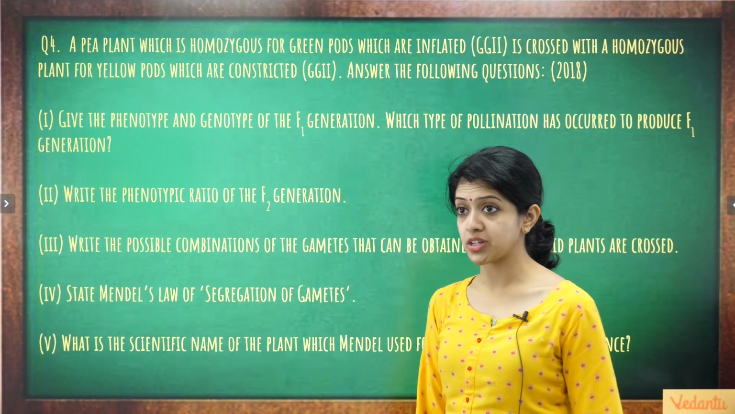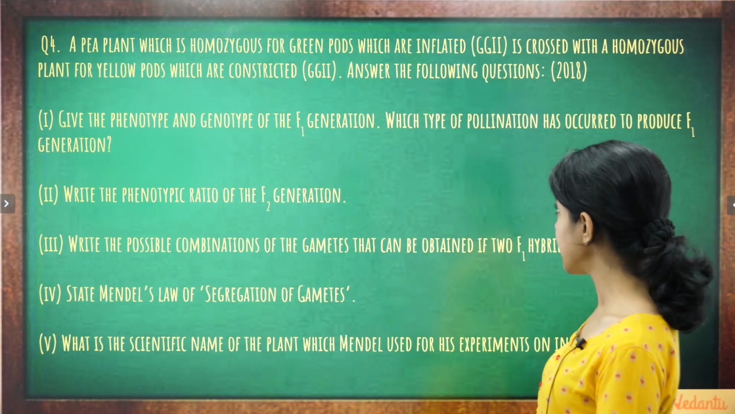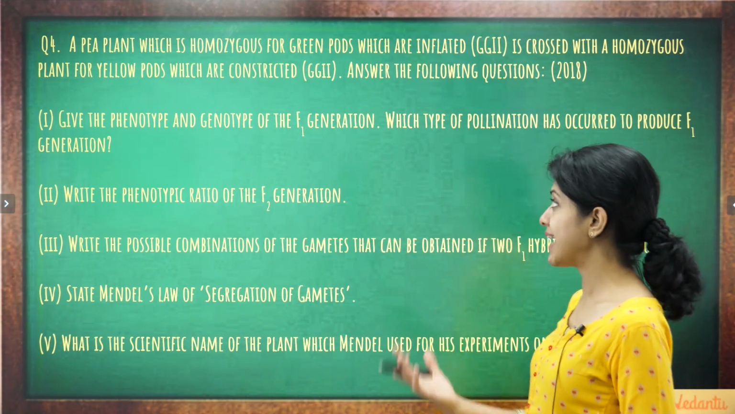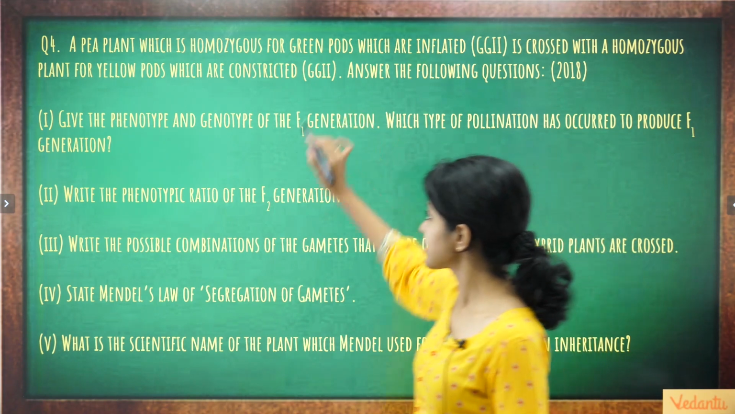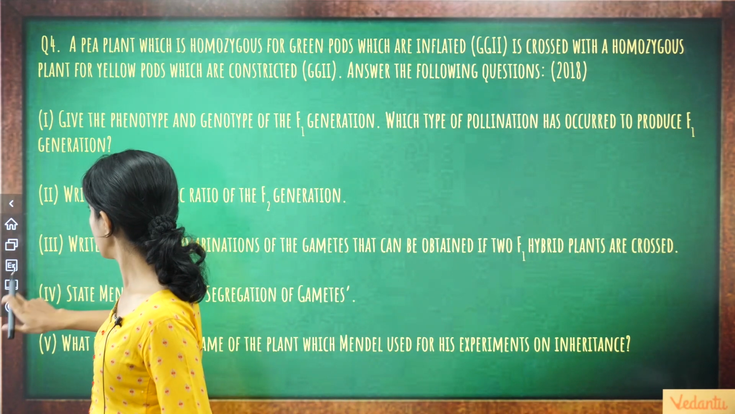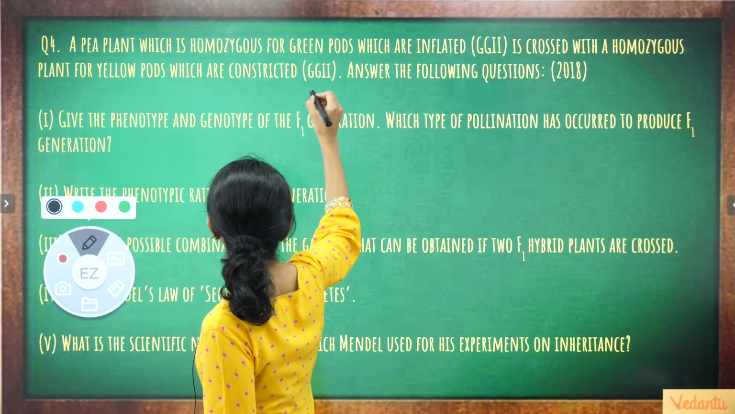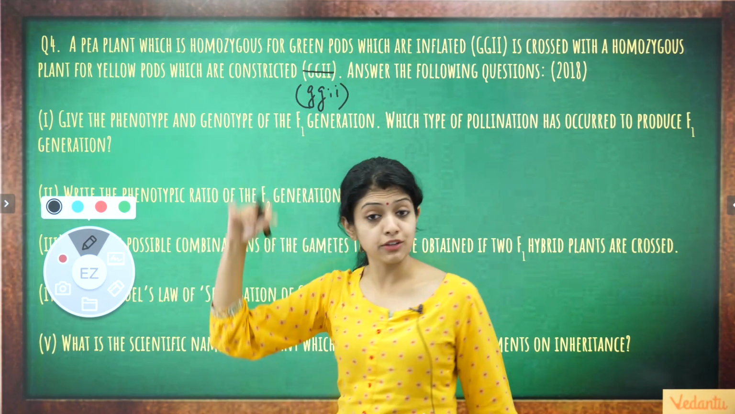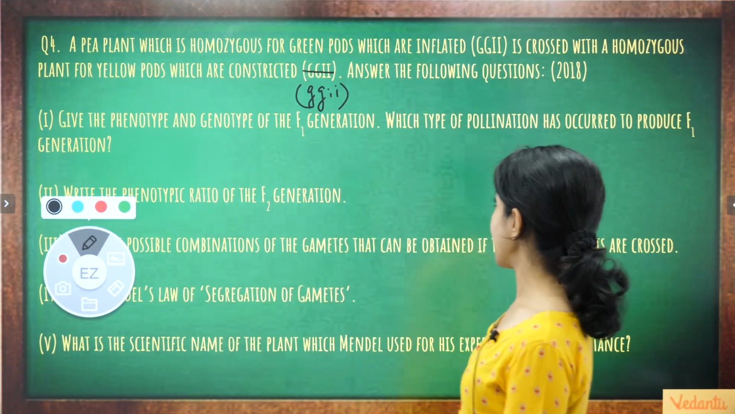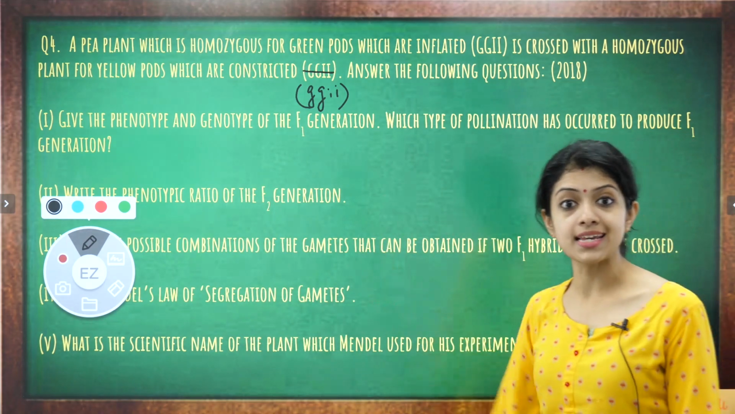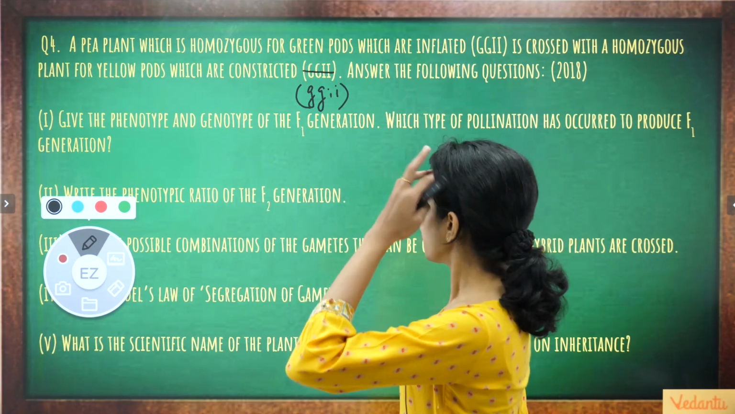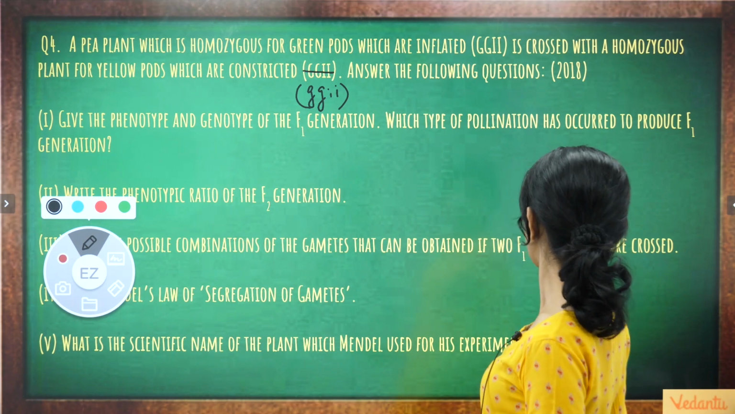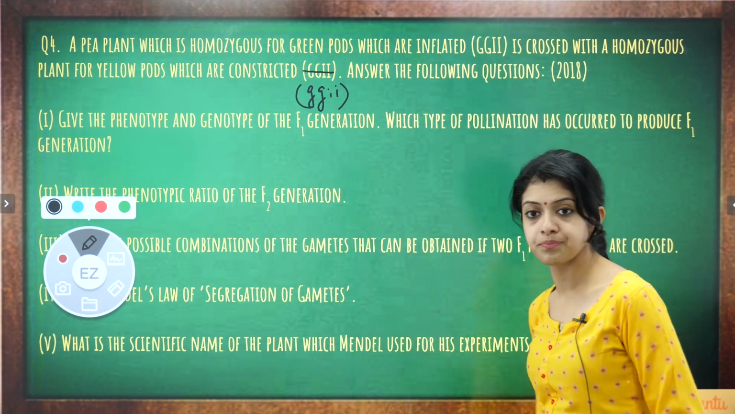Okay? The 4th question: a pea plant which is homozygous for green pods which are inflated is crossed with a homozygous plant for yellow pods which are constricted. Now this is supposed to be homozygous yellow. Genotypically, it would be small g, small i. Now, you can see it like this because the font style is like that. Okay, so never mind. Answer the following questions. This was again asked in the 2018 ICSE exam. Now, give the phenotype and genotype of the F1 generation. Which type of pollination has occurred to produce the F1 generation?